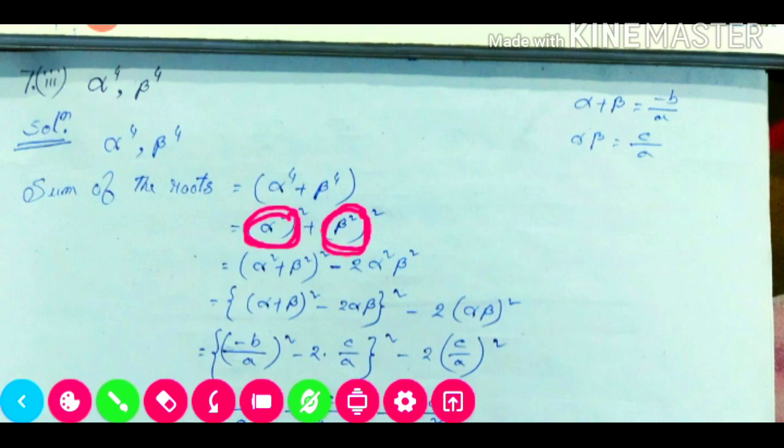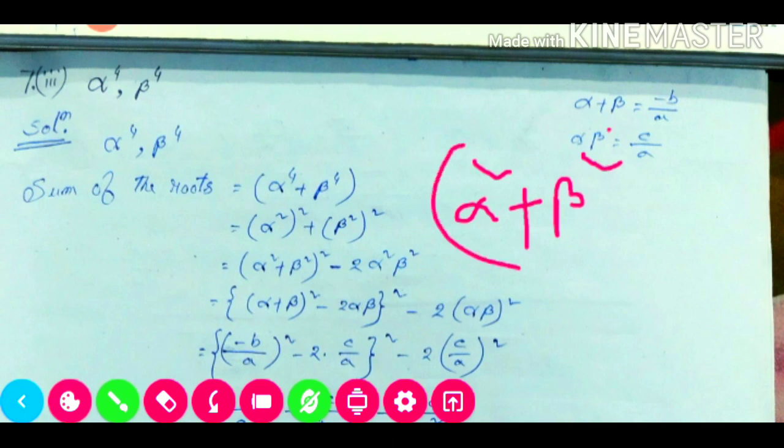So the formula a square plus b square is a plus b whole square minus 2ab. So here a is alpha square plus b is beta square, whole square, minus 2 alpha square into beta square.